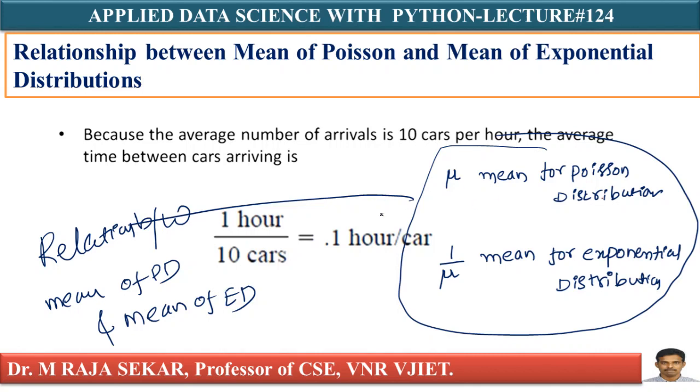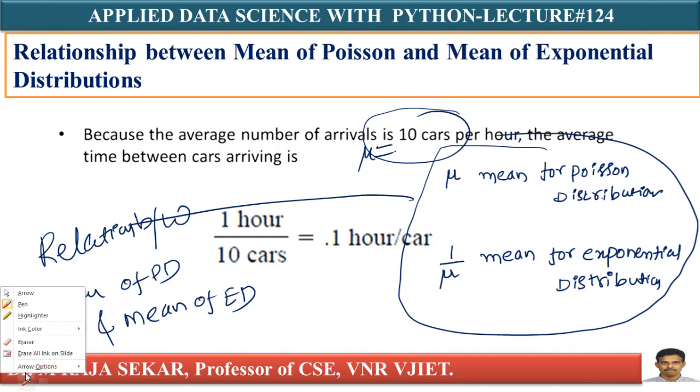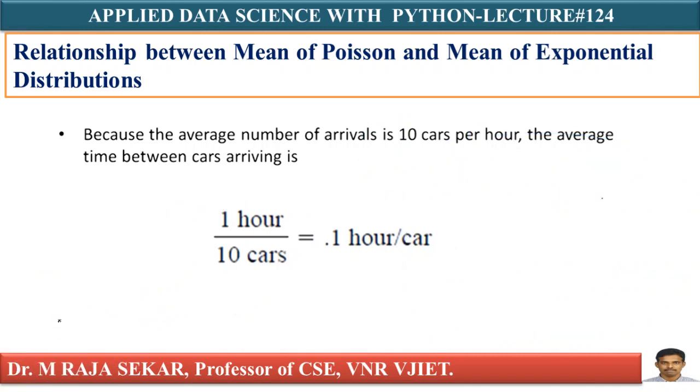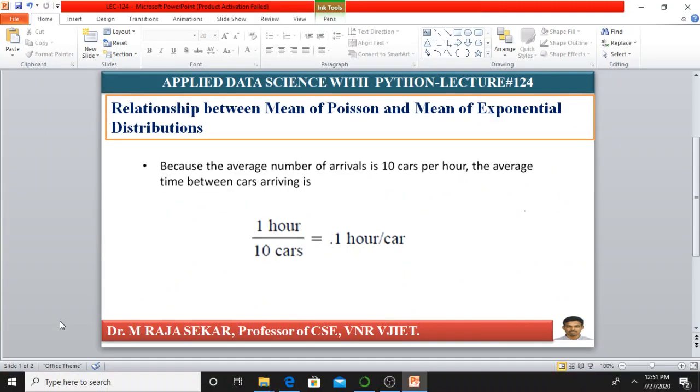Just try to understand this relation here: because the average number of car arrivals is 10 cars per hour, what is this 10? Mu, isn't it? In lecture number, I think 122 also, we discussed the relation between Poisson and exponential distribution. Just refer to that lecture once. Whereas 1 by 10 is the mean for your exponential distribution. We will try to solve one simple problem with the help of Jupyter Notebook.